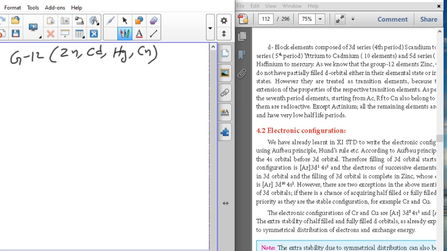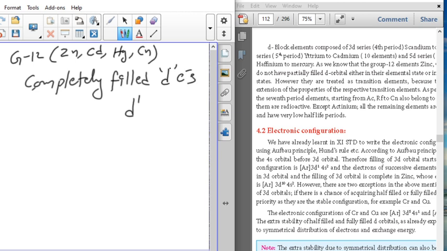So these are not d-block transition elements, but d-block elements. Why? Because these elements have completely filled d electrons. That means they have the d10 electron configuration for each and every element. Generally, transition elements means the elements which have unpaired d electrons.